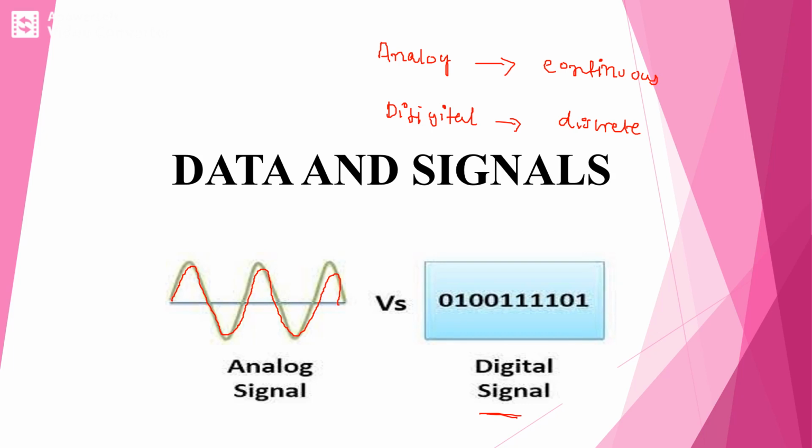The independent variable of the signal could be time, for example, space or any kind of integers. A digital signal can have only a limited number of defined values, usually zeros and ones.